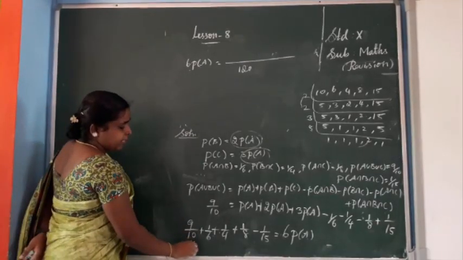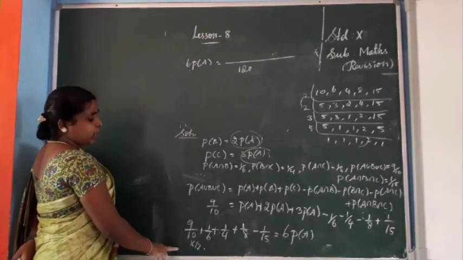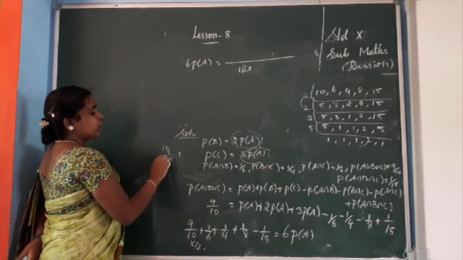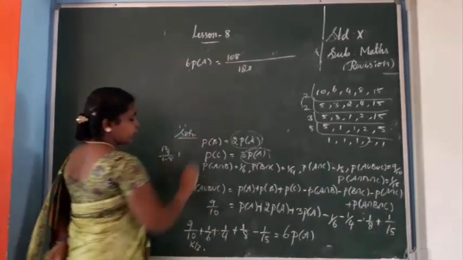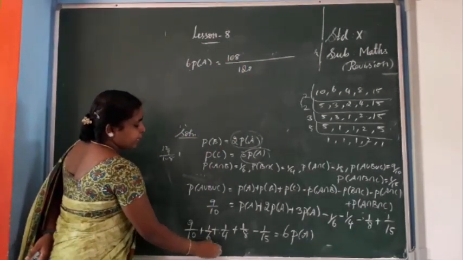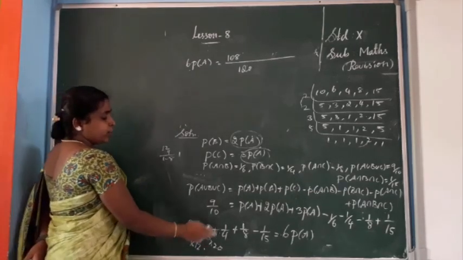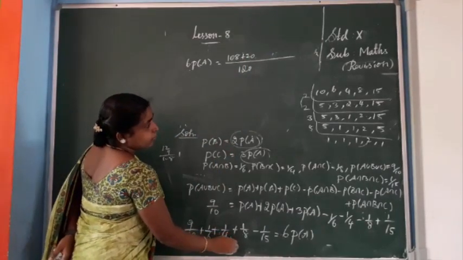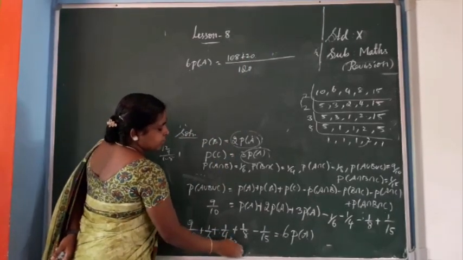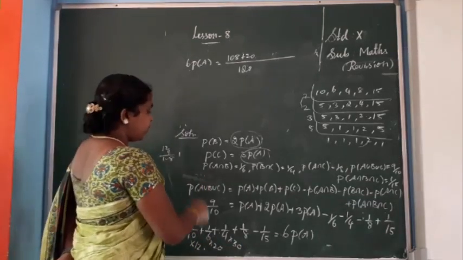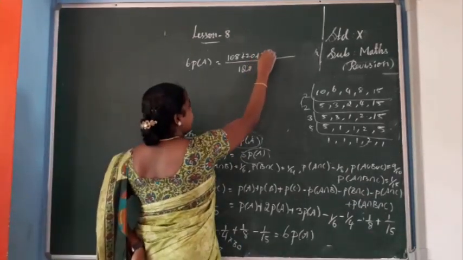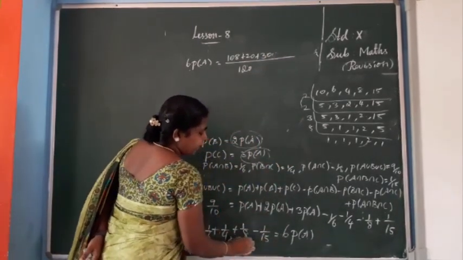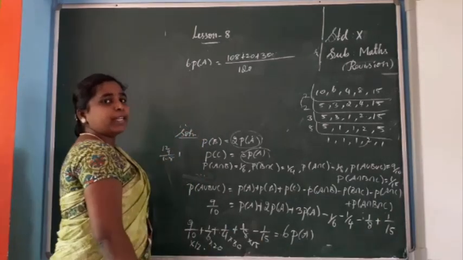When you multiply 10 into 12, you get 120. So the numerator you multiply by 12. So 9 into 12, what do you get? 108. Okay, 108. You do it carefully. 6 into 20 is 120, so the numerator 1 into 20 is 20. Next, 4 into 30 is 120, so 30 into 1 is 30. Next one, 8 is here. So 8 into 15 is 120, so the numerator is 1 into 15, which is 15.